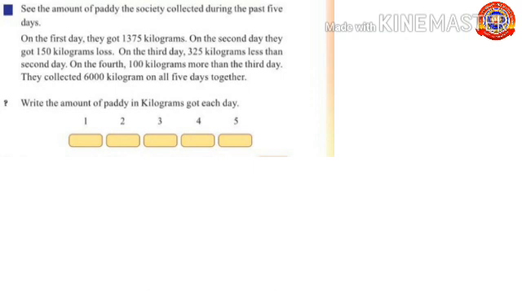Students, how many kilograms of paddy were got on the first day? Yes, 1375 kilograms. On the second day, they got 150 kilograms less.